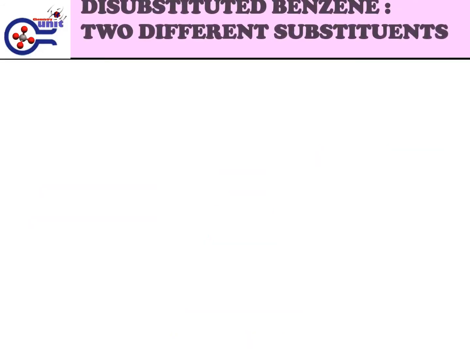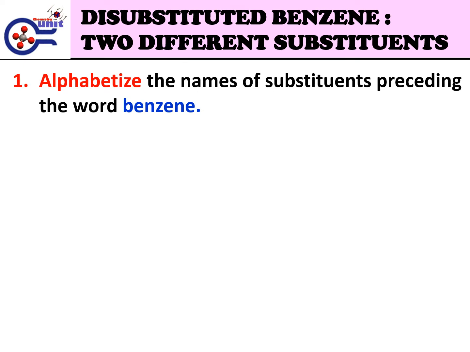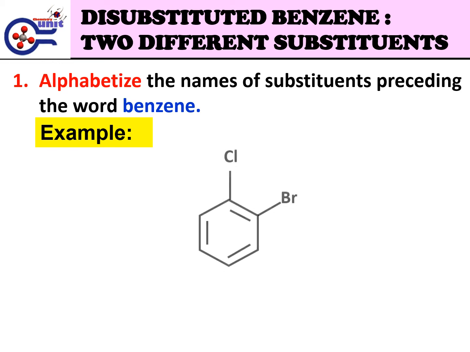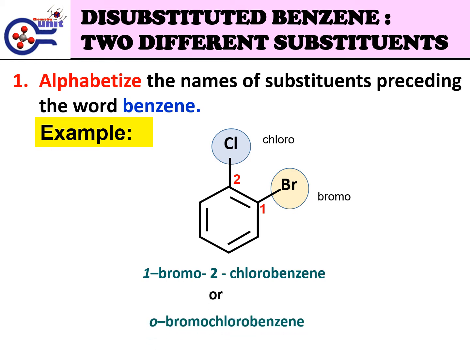Substituted benzene with two different substituents. Naming is based on alphabetizing the names of the substituents preceding the word benzene. Example for this structure: chlorine is chloro, and bromine is bromo. Follow the alphabet. B is in front of C, so bromo first followed by chloro. So bromo will get the lowest numbering, which is 1, and chloro will get the higher numbering, which is 2. So this structure is called 1-bromo-2-chlorobenzene or ortho-bromochlorobenzene.